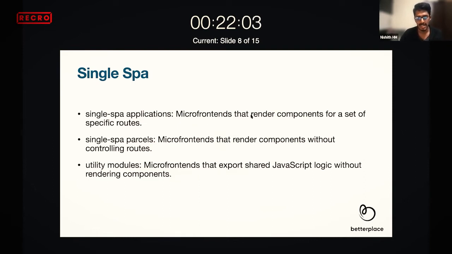And utility modules are just common JavaScript logic which you want to keep, and every micro frontend should be able to use it. To give an example, there's an interceptor you have written, so that every time there's an API call, you need to add a certain token. Not every product team should have to do this.